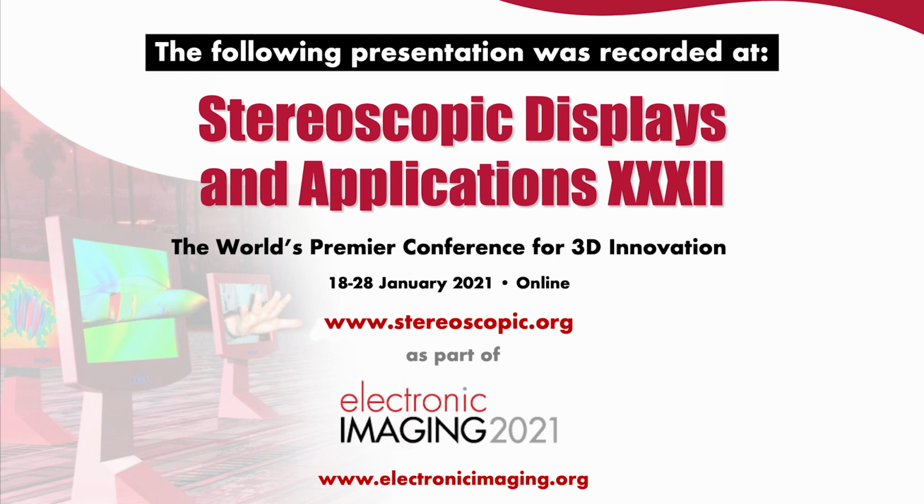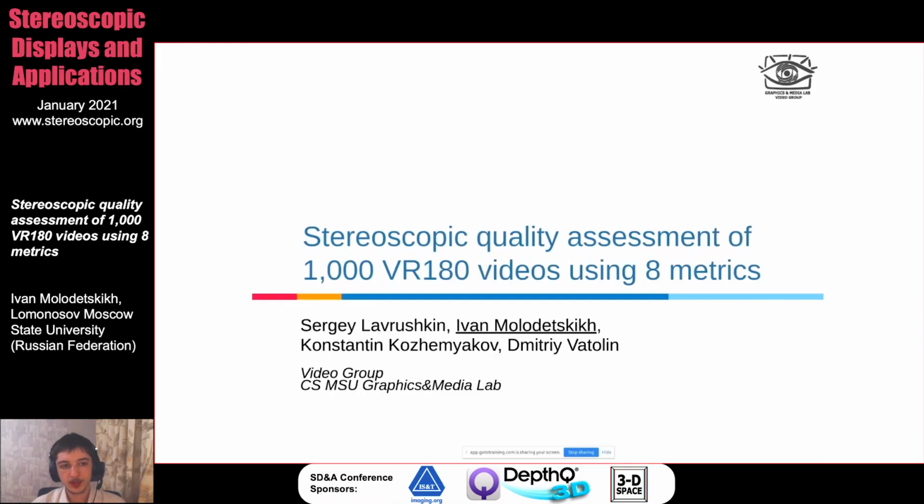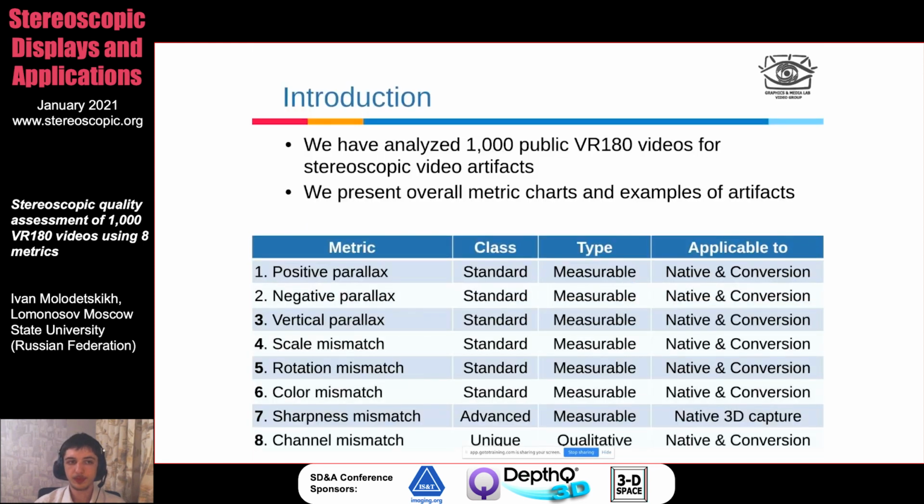All right, thank you. Hello, I'm Ivan Molodetskikh. I will present our work on quality assessment of 1,000 VR180 videos. As you may know from the previous presentation, our group works on stereo quality assessment metrics. With the recent spike in VR180 video format popularity, we have adapted most of those metrics for VR180, and we evaluated 1,000 public movies using them. In this presentation, I will show some overall metric charts and trends and examples of artifacts that we have found.